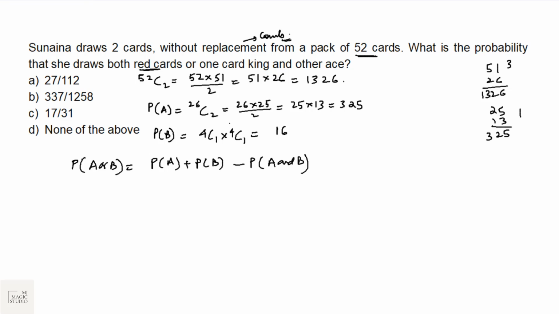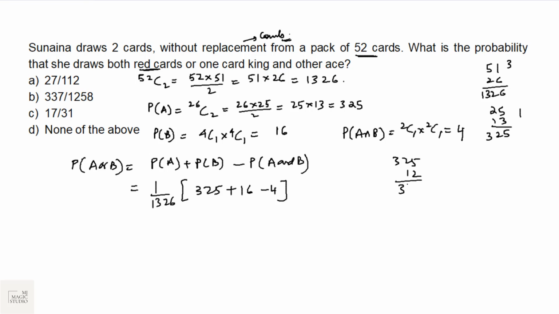Now, both reds and one card king, one card ace. We know that 2 king cards are red in color and 2 ace cards are also red in color. That means P A intersection B is 2C1 into 2C1, that is 2 into 2 is 4. So this would be 1 upon 1326 into 325 plus 16 minus 4. So 325 plus 12 is 337. So the final answer would be 337 by 1326. But here the option is given 337 by 1258. Bingo. None of the above is the answer.